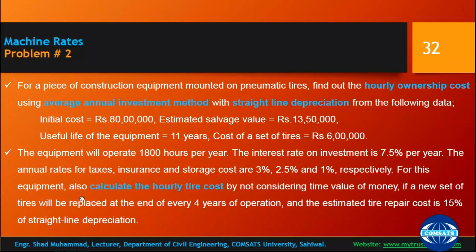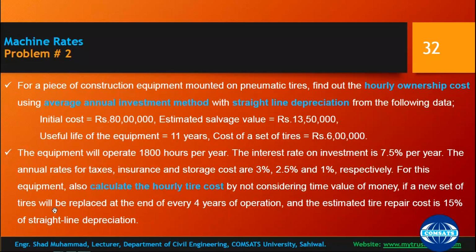For this equipment also calculate the hourly ownership cost and hourly tire cost, by not considering time value of money. You need not consider time value of money. It means that interest should not be incorporated in tires.